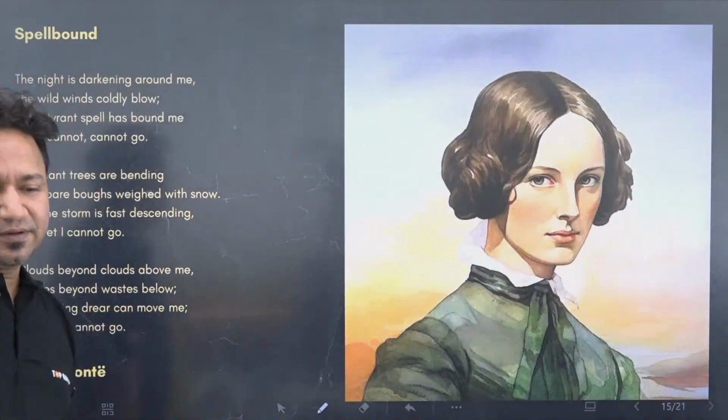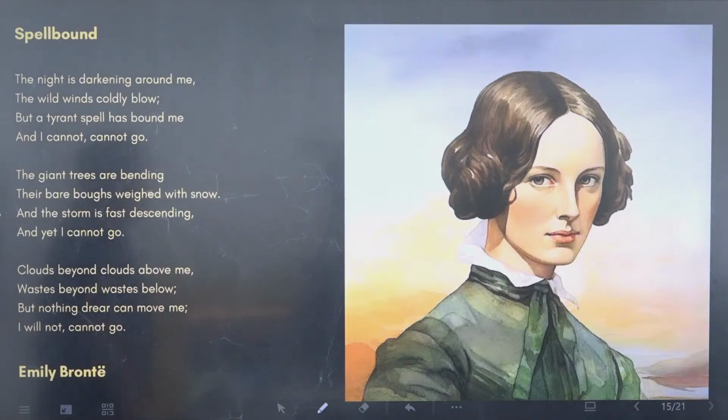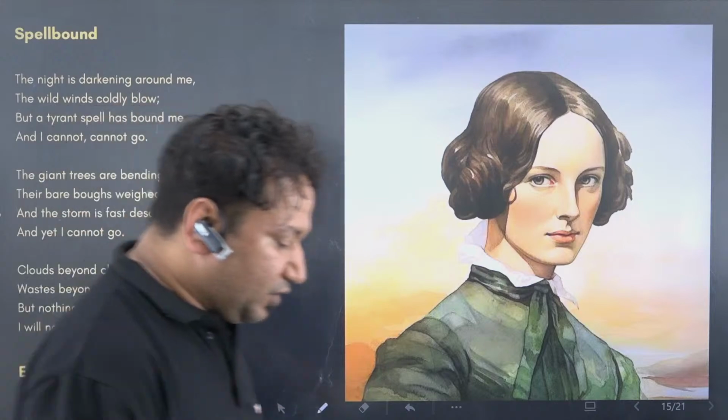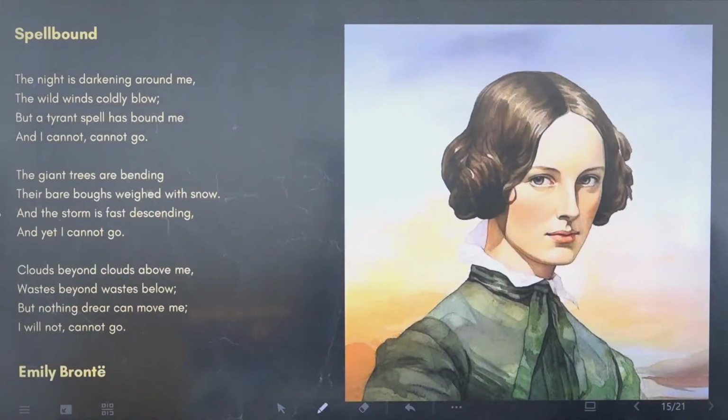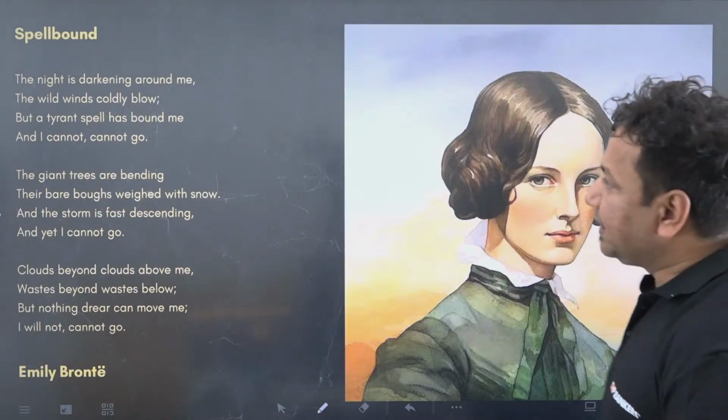Emily Bronte, one of my favorite poetess, and very beautiful. Look at her. Of course, it's not the real picture. It's a painting, probably an AI generated image, but this is how she looked. Out of all three poems that we're going to discuss today, this is the best poem. And I'll explain that afterwards, as I told earlier.